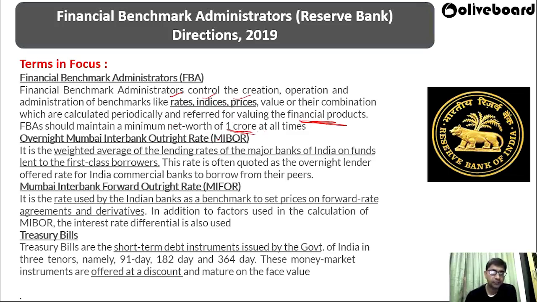Now we will see what are these 6 financial benchmarks. First of all is Overnight Mumbai Interbank Outright Rate, MIBOR. It is the weighted average of the lending rates of major banks of India on funds lent to the first class borrower. So we have taken an average of the lending rates, that is, the interest rate at which the loan has to be given by the major banks to their first class borrower.